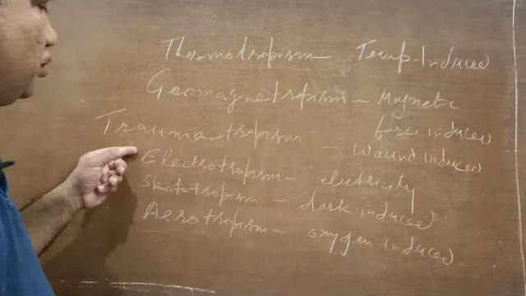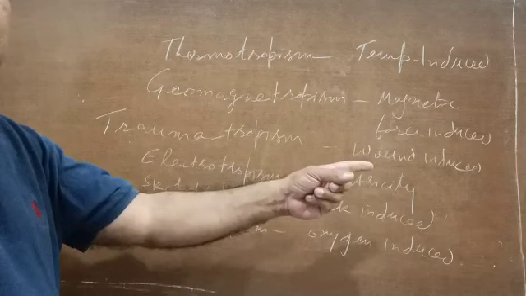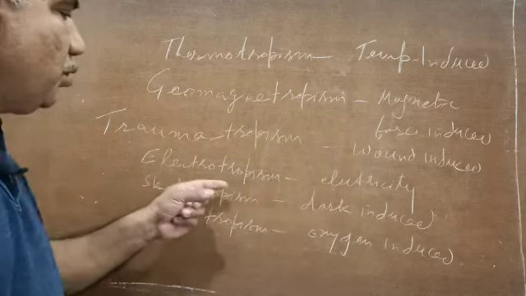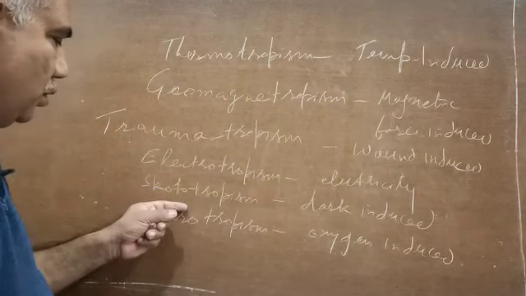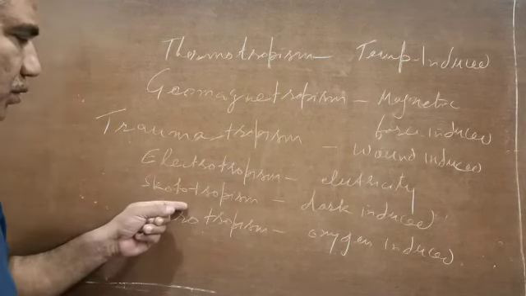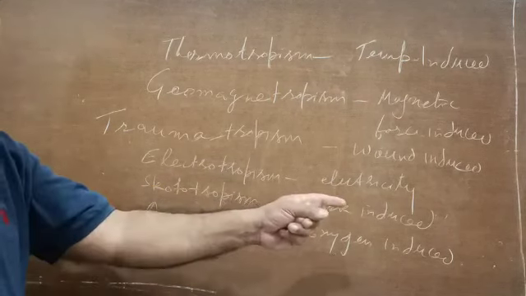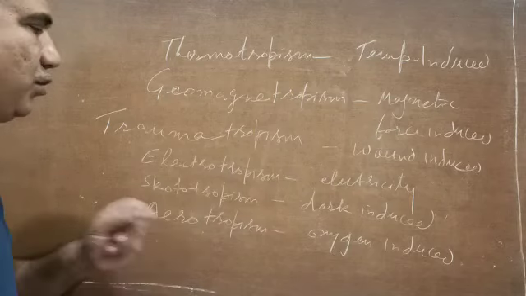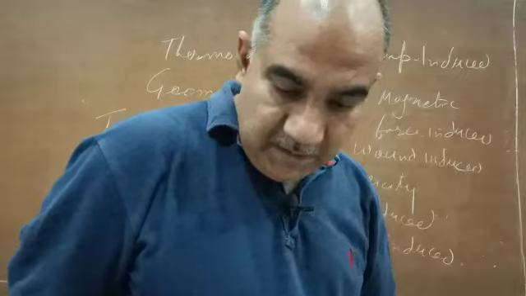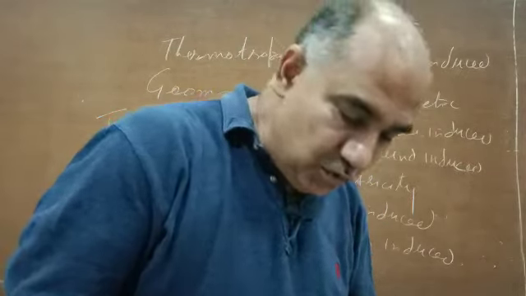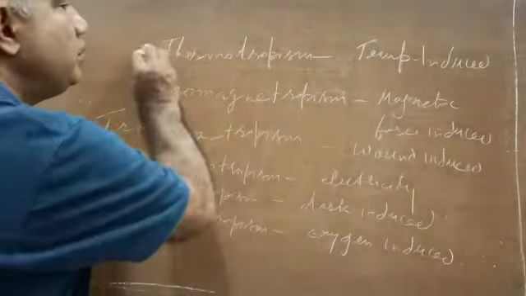Then this is traumatropism, wound induced. This is electrotropism, electricity induced. And this is scototropism. This is dark induced. And this is aerotropism. This is oxygen induced. These are not important, but there is one type which we are supposed to discuss now, and that is thigmotropic movement.